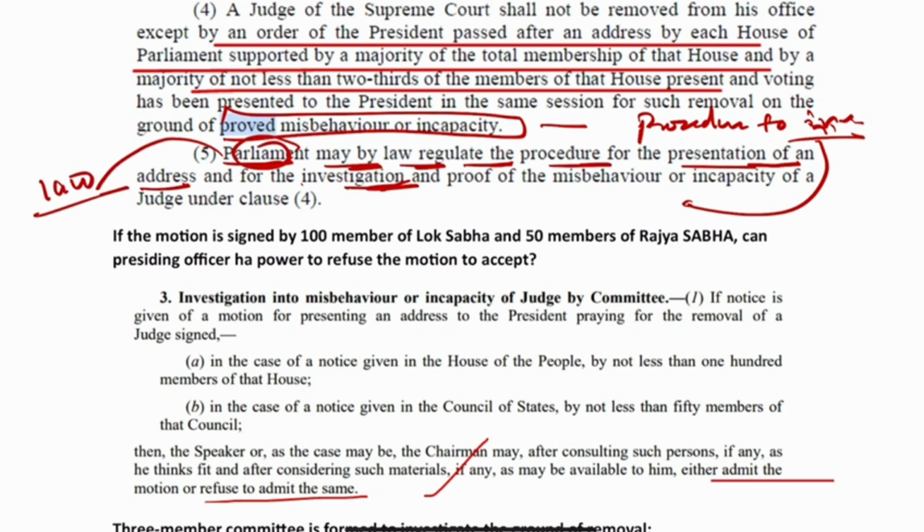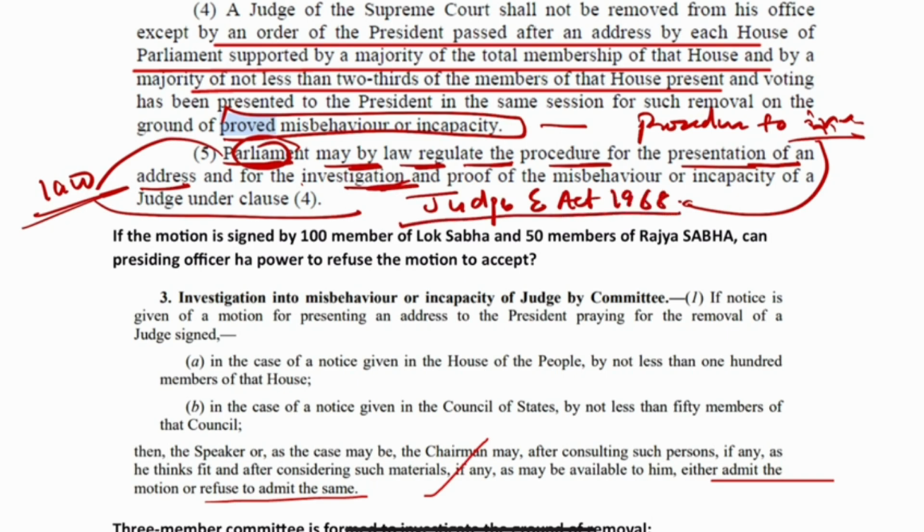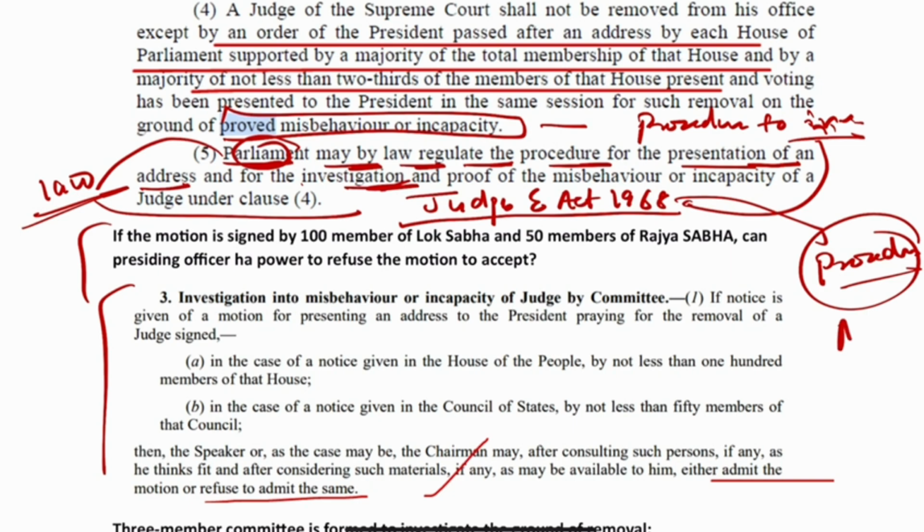So what did parliament do? Parliament made one act which is called the Judges Enquiry Act 1968. Under this act, we have the procedure. Whatever you see from here, we have everything written in the act, not in the constitution.